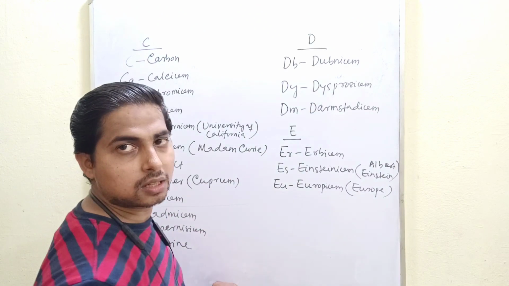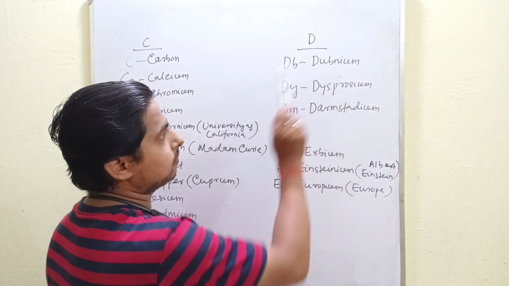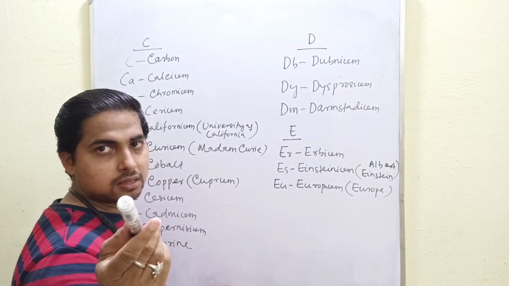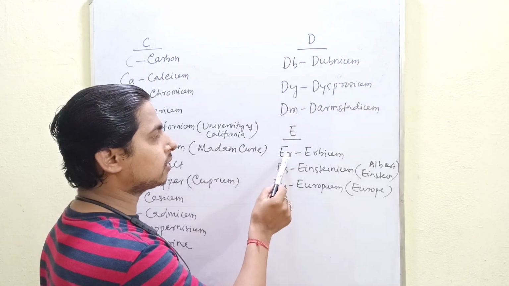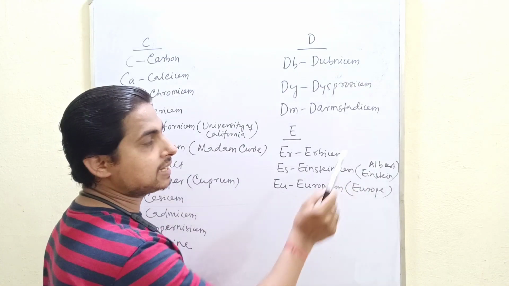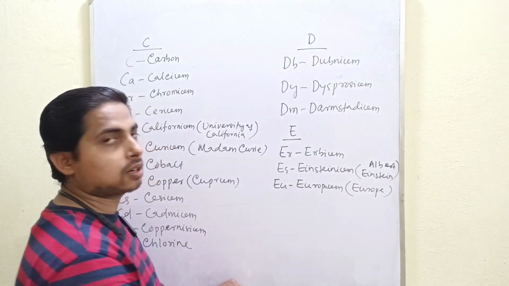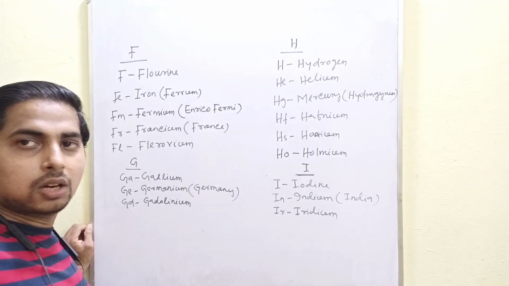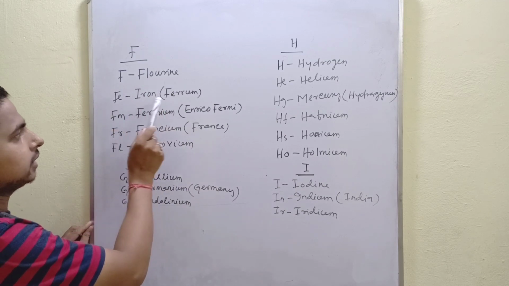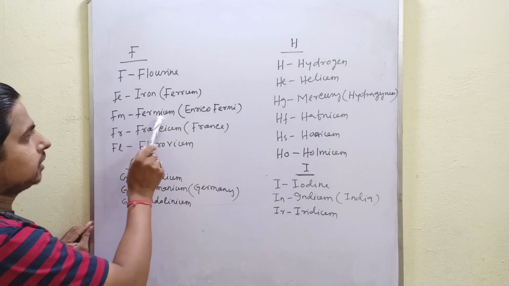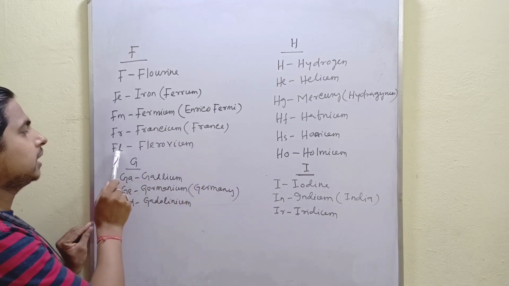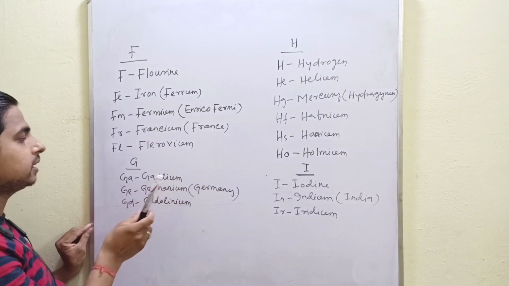Similarly, D for dubnium, dysprosium, darmstadtium. E for elephant, right? Element name E for erbium, einsteinium, named after scientist Albert Einstein. E for europium, named after the continent Europe. Now discuss the alphabet F. F for fluorine, Fe for iron, Latin name ferrum. F for fermium, scientist name Enrico Fermi. F for francium, country name France. Similarly, G.